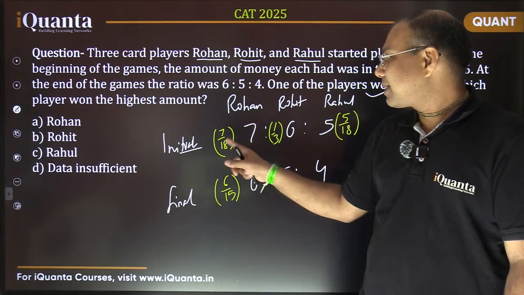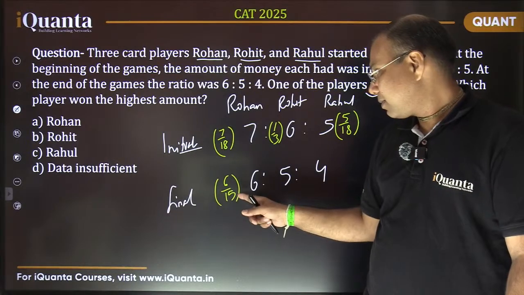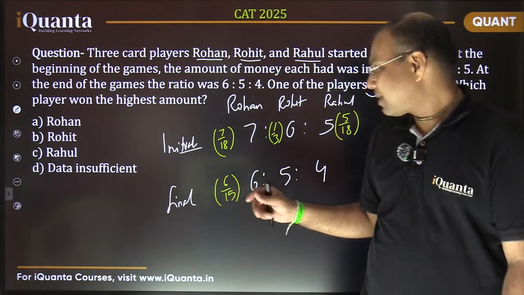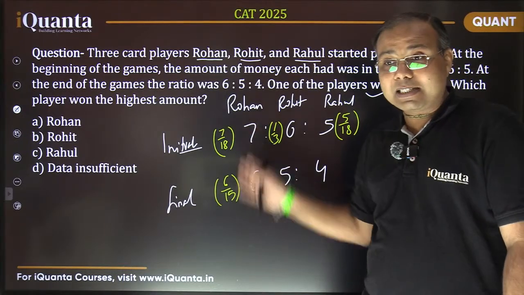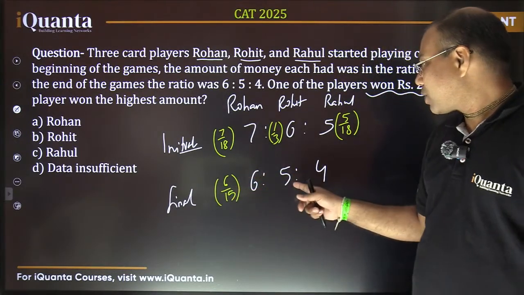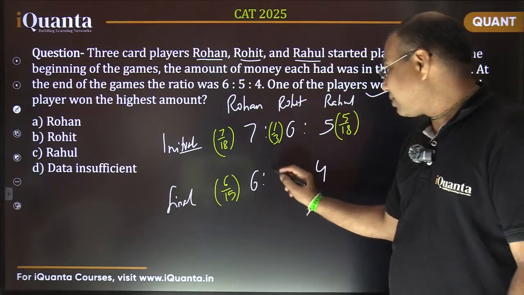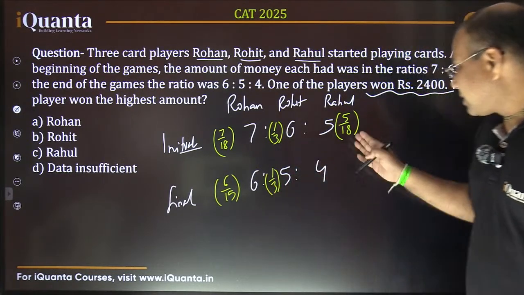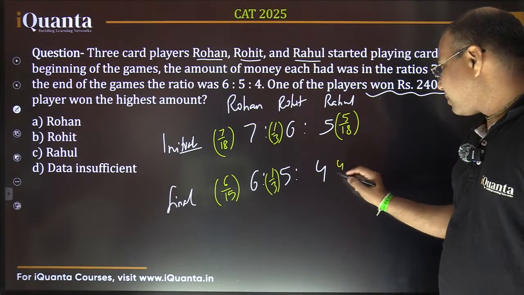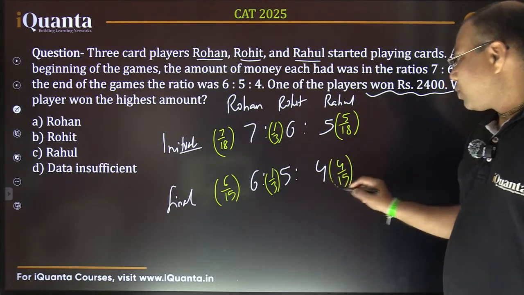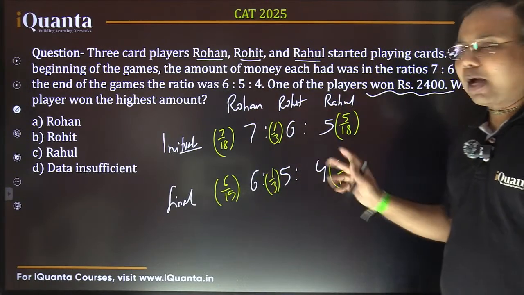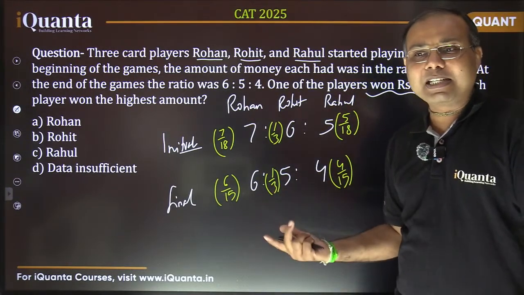See, this 7/18 was more than 1/3. This 6/15 is also more than 1/3, and it has further increased rather. And what about this part? It is 5 by 15, same 1/3. So there has been no change in this case. And in this case, it is becoming 4 by 15. So basically, the money with Rohit has not changed and money with Rohan and Rahul has changed. I need to see where it has increased, where it has decreased.